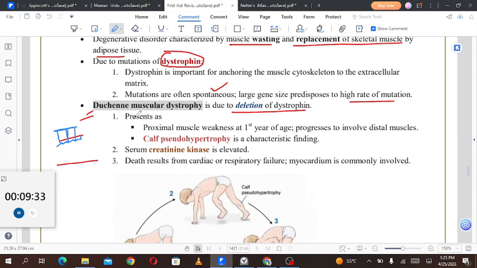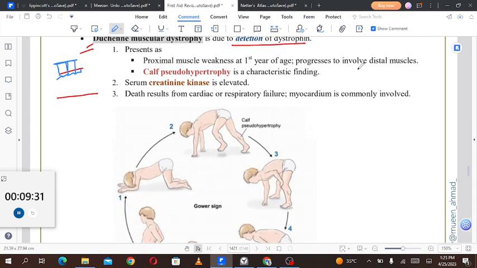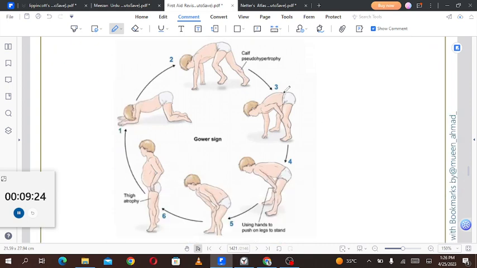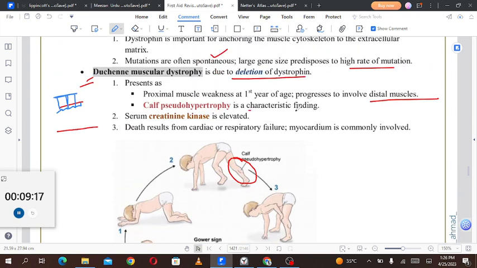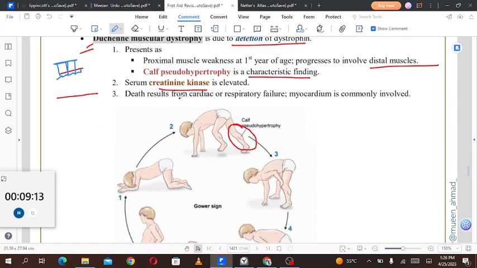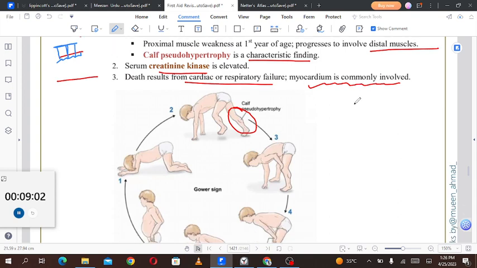It presents as proximal muscle weakness in the first years of age, progressively involving the distal muscles. Calf pseudohypertrophy is a characteristic finding. Here you can see that the calf muscles are markedly hypertrophied in this case. Serum creatine kinase is elevated. Death results from cardiac or respiratory failure, and the myocardium is commonly involved.